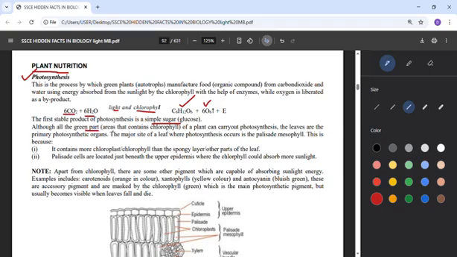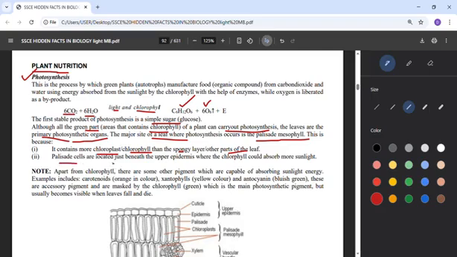Although all the green parts, the areas that contain chlorophyll of a plant, can carry out photosynthesis, the leaves are the primary photosynthetic organ. What will do the major work? The major site in the leaf where photosynthesis occurs is called the palisade mesophyll. That's where they will absorb the sunlight. Why? Because they contain more chloroplasts. So palisade, unlike the spongy layer, has more chlorophyll than the other part of the leaf.